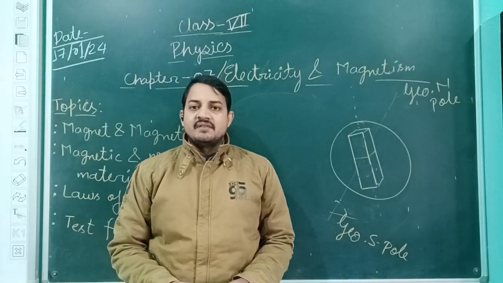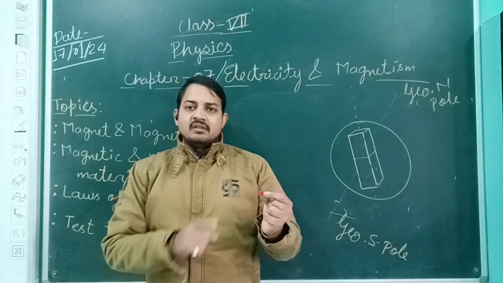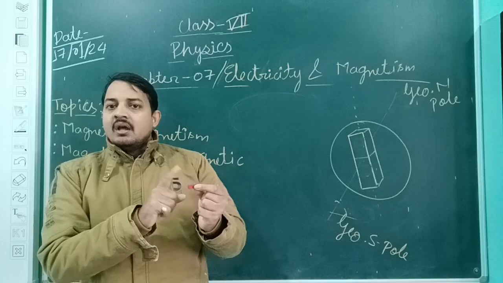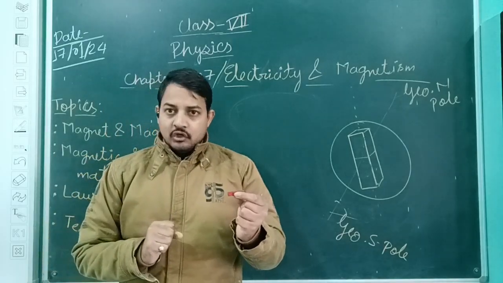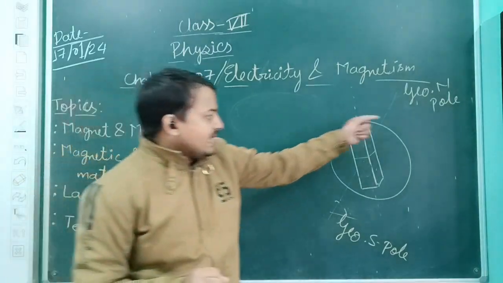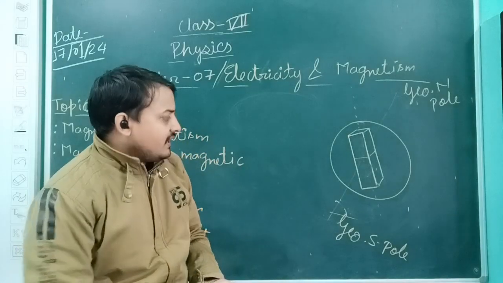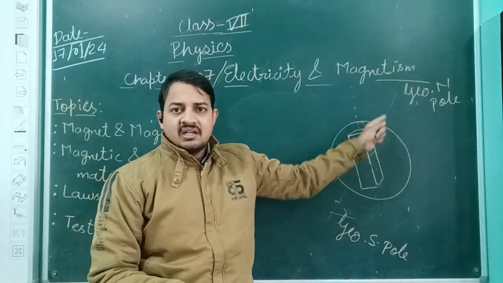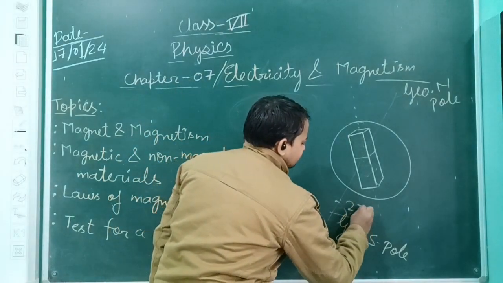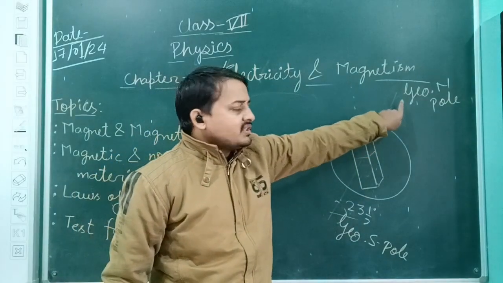Just now I said that a freely suspended bar magnet will point towards the north and south direction. The north seeking side is known as the north pole and the south seeking side is known as the south pole. Now, the question is why? The answer is here. I have represented the earth here, and as you are already aware, the earth is not exactly straight, it is tilted at an angle of 23.5 degrees.